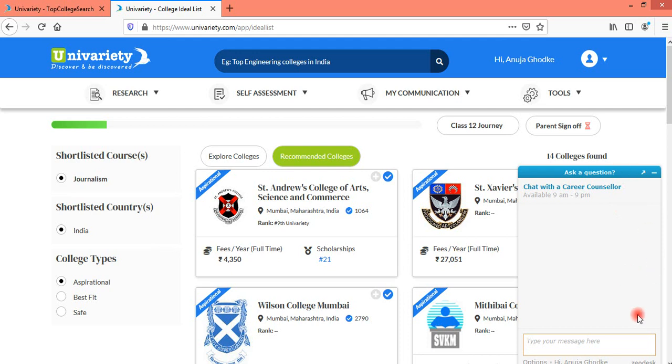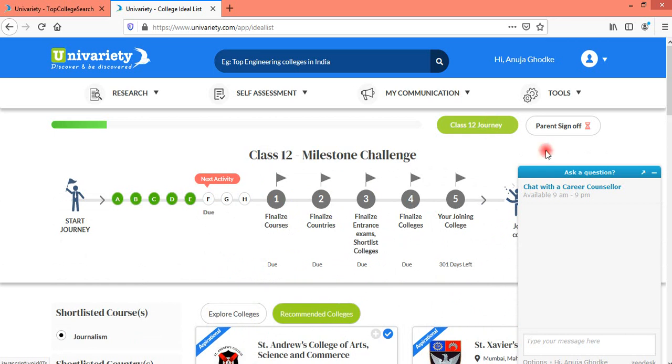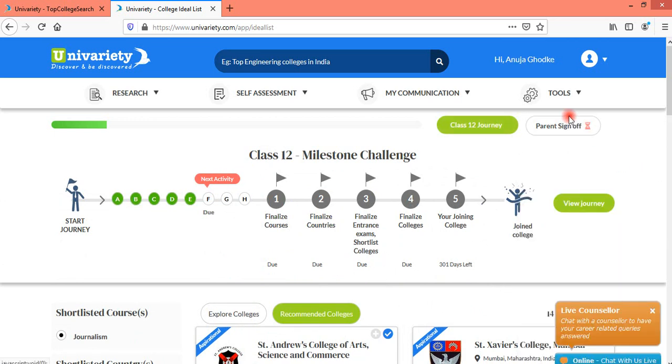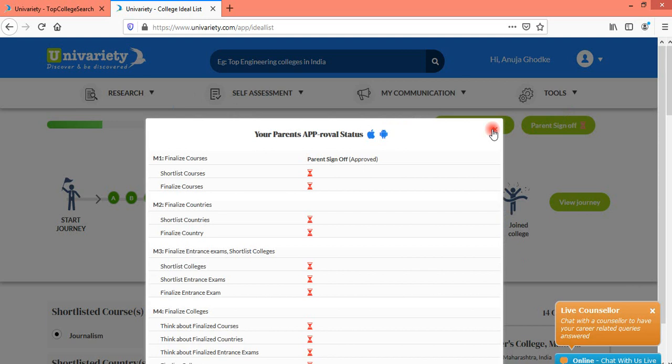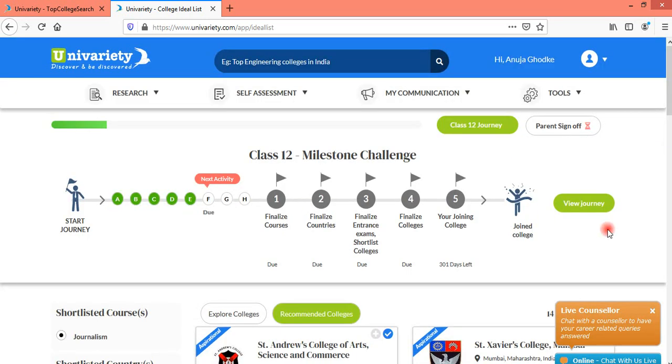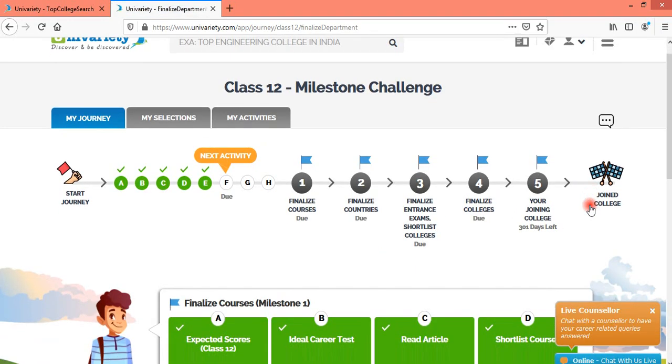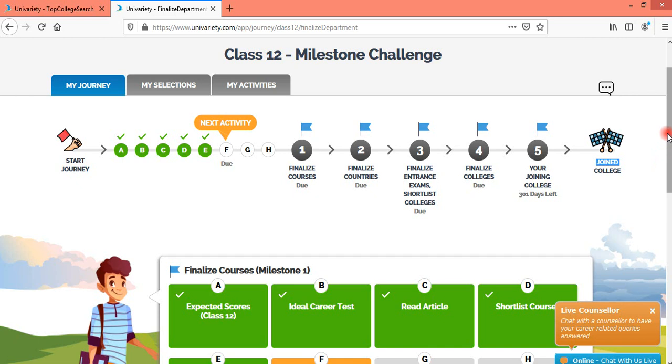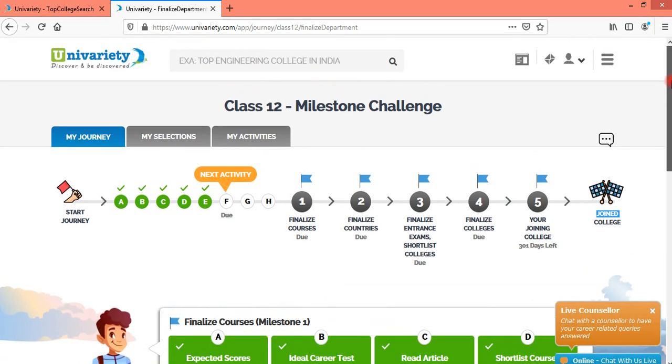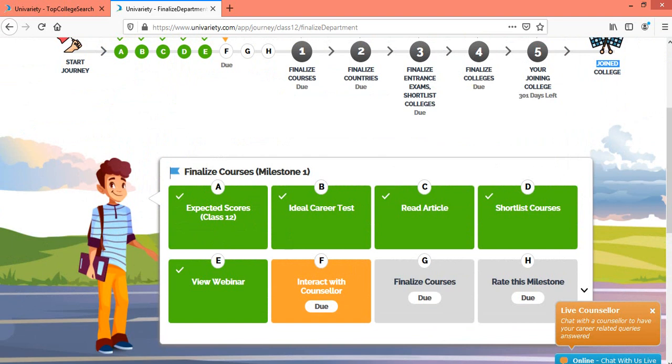So this is how a chat window looks on a student profile, and this is a place through which the student can initiate chat with you. Right, so I am in the student's profile. I am currently there in Anuja's profile.